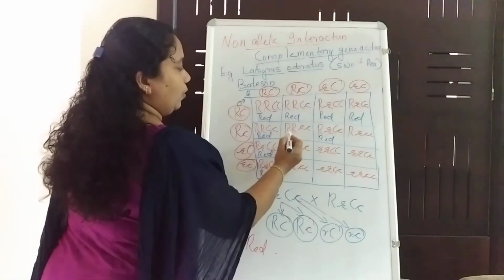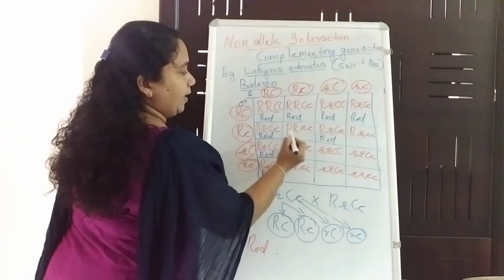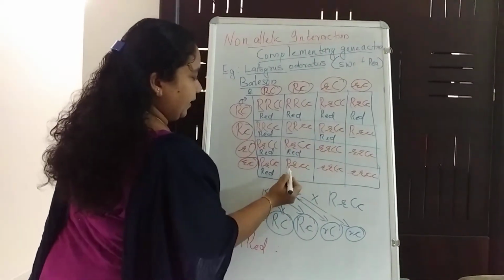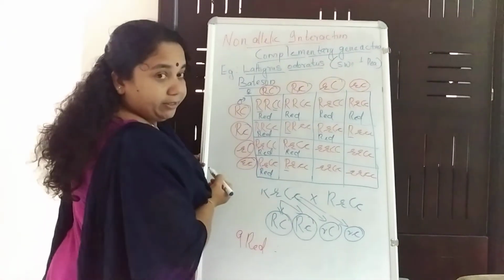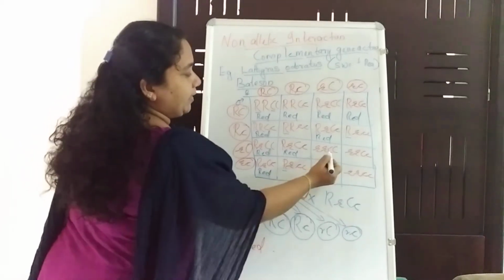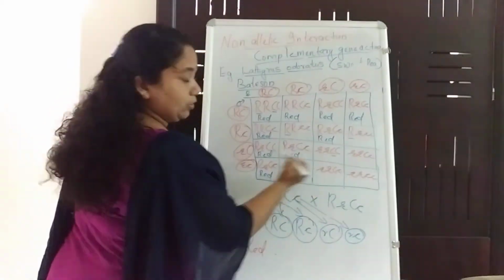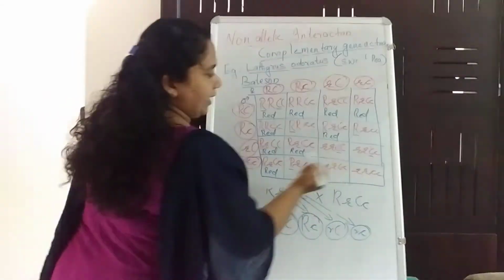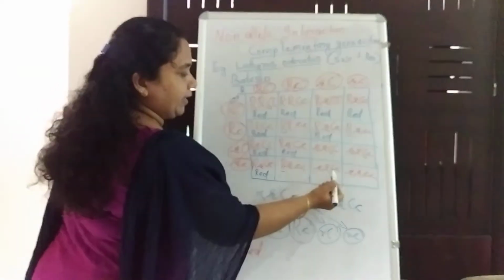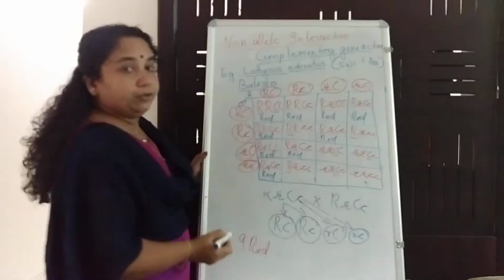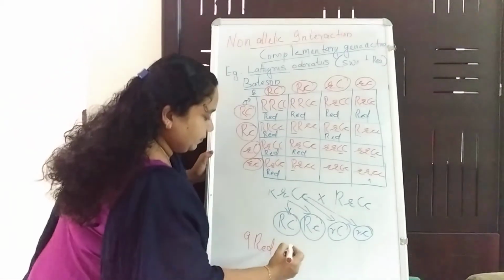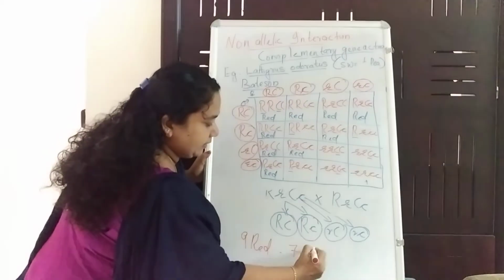Here it is only one capital R. Here it is only one capital R, small c, small c. Here again one capital R, there is no capital C. Here only capital C, there is no dominant gene for R. Here again only one capital C. Here there are no dominant alleles. So these all become white in color.